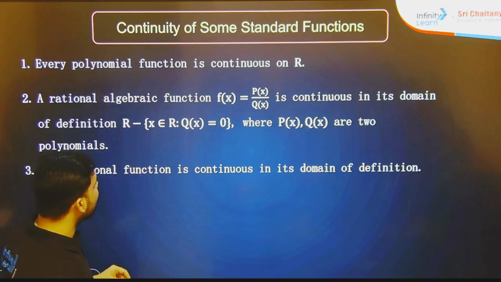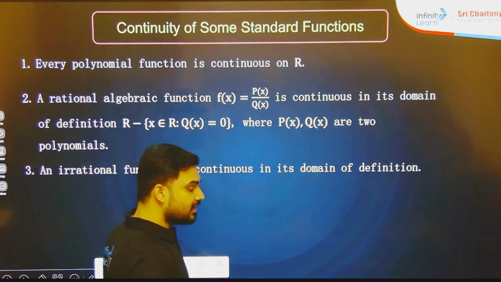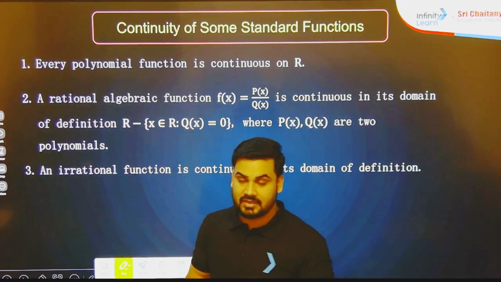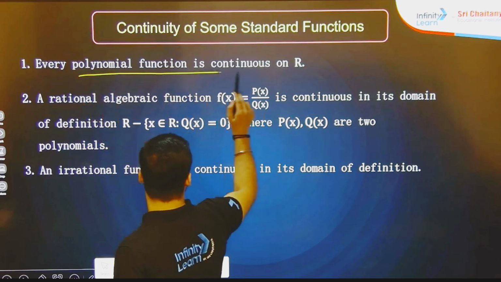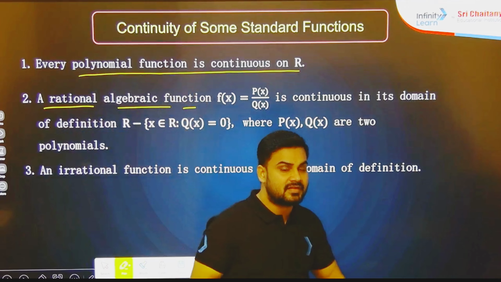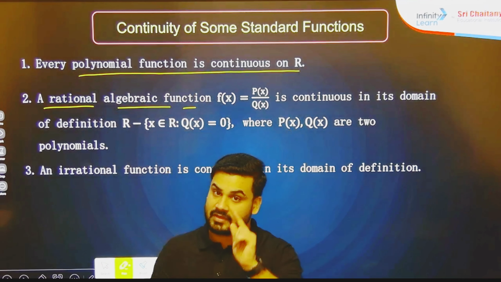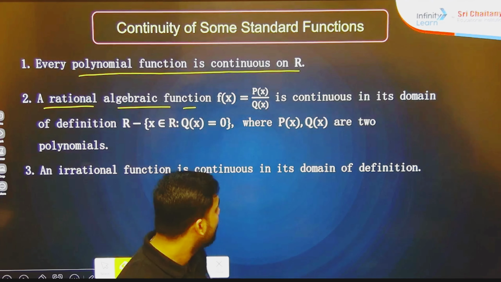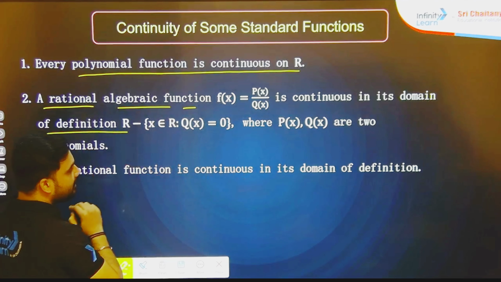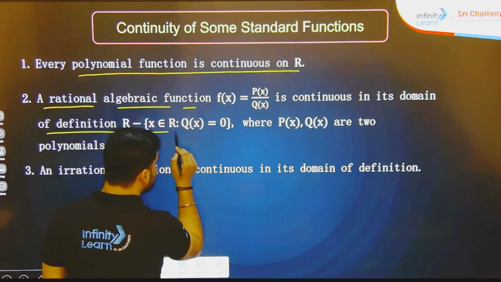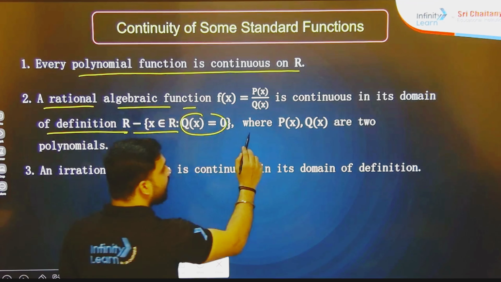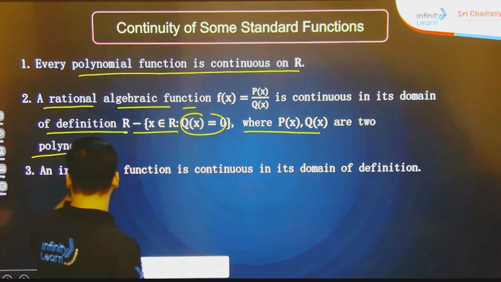Now let's see another stuff. Every polynomial function is continuous. Remember this: whether it is quadratic, cubic, biquadratic, whatever it is, it is going to be continuous. A rational algebraic function, of the form f(x) equals p(x) upon q(x), where q(x) should not be equal to 0, is continuous in its domain of definition, that is R minus the x where q(x) is 0, where p(x) and q(x) are two polynomials.